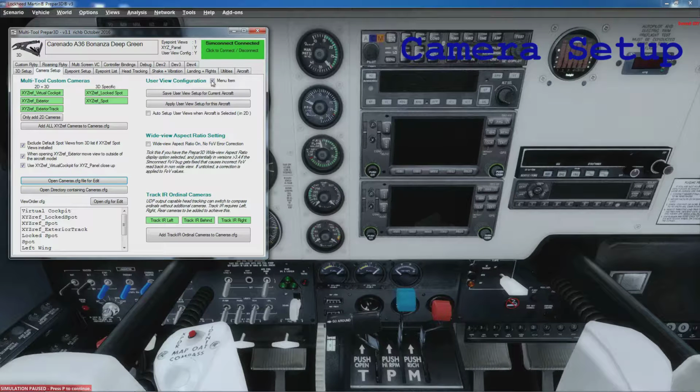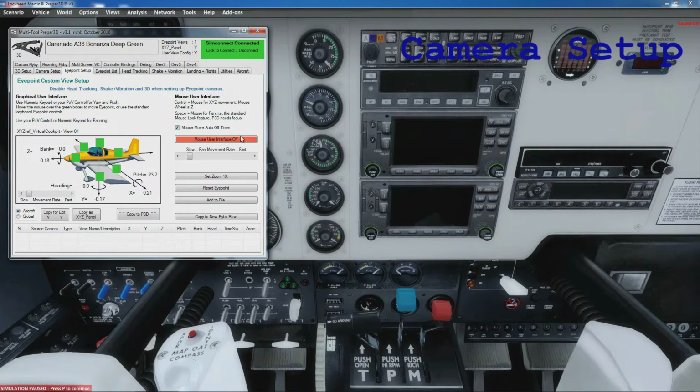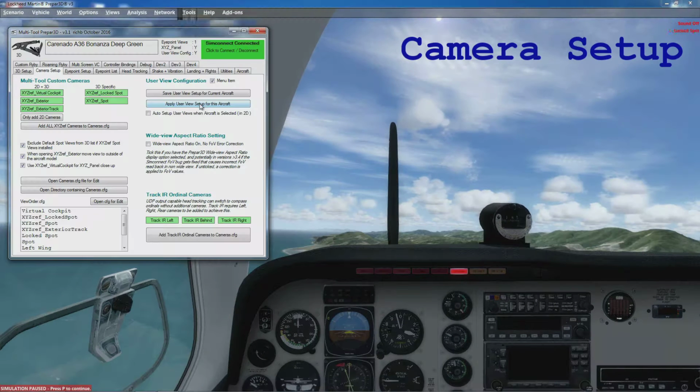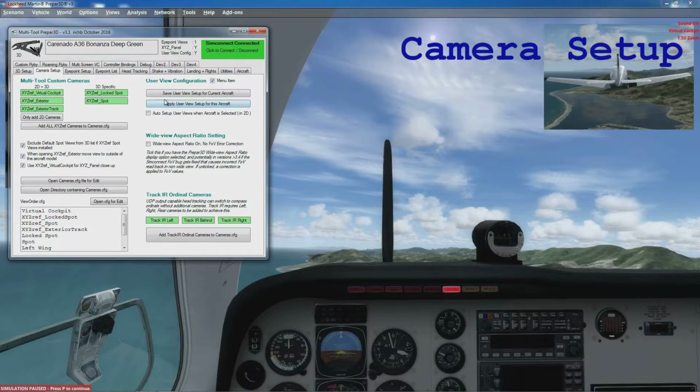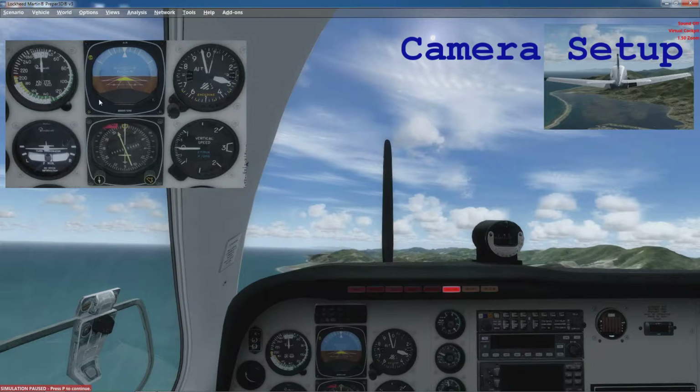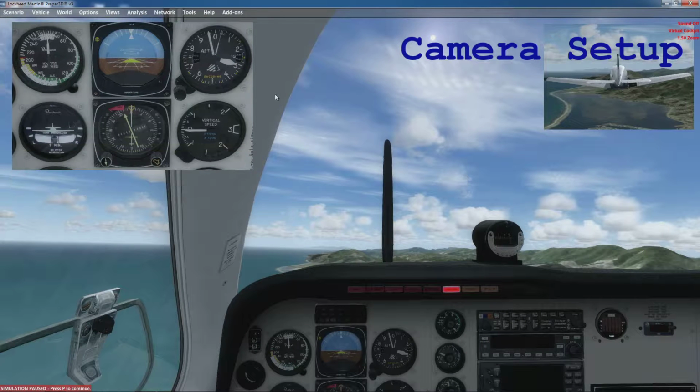So on to the right hand side here, so the user view configuration, let's just reset that view. So what I did there is I just clicked to apply the existing one for this aircraft. So what it does is it's opened up something I've saved previously, which is a small close-up of those instruments and an exterior view.